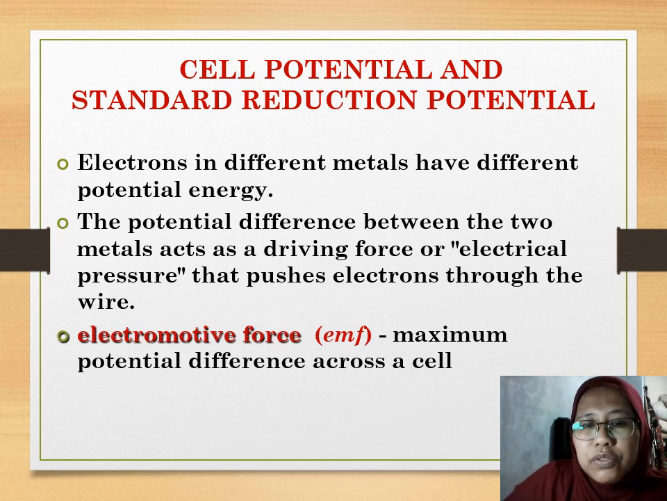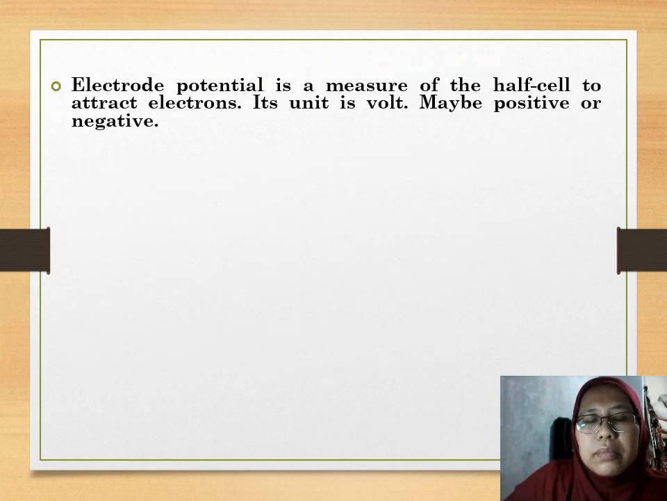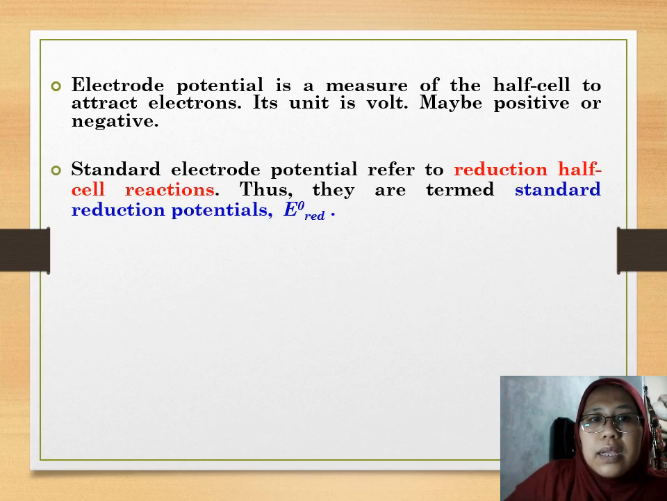Electromotive force, EMF, is the maximum potential difference across a cell. Electrode potential is a measure of the half cell's ability to attract electrons, in units of volts. It can be positive, it can be negative. If it is positive, the reaction is spontaneous, but if it's negative, it cannot occur. Standard electrode potential refers to the reduction half cell reaction. So we name them standard reduction potential, E0 red.